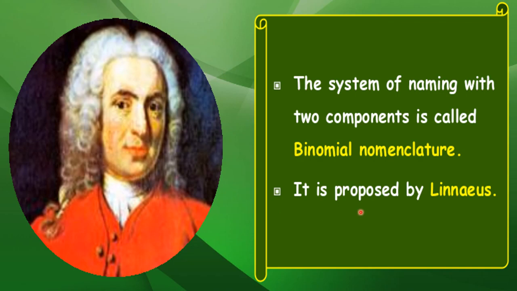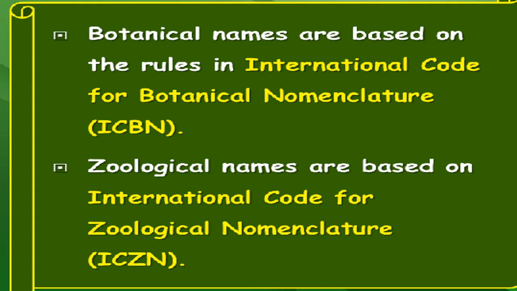And who proposed this system of nomenclature? Linnaeus, again, who wrote the book Systema Naturae. After that, botanical names are based on the rules in the International Code for Botanical Nomenclature. For nomenclature also, two separate books have been written in which rules for the nomenclature are given. There are two separate books for the nomenclature of animals and for the nomenclature of plants.